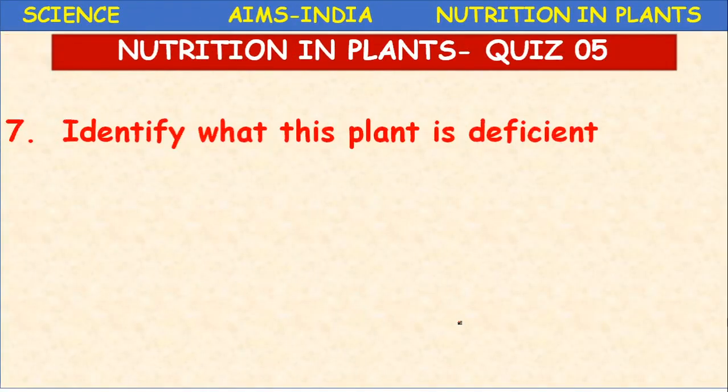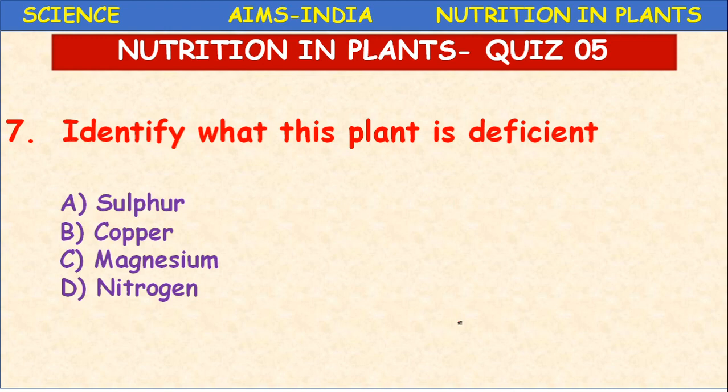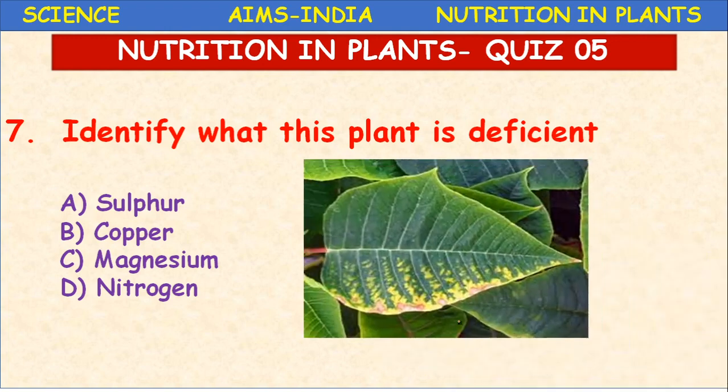Next, identify what this plant is deficient in. Sulfur, copper, magnesium, nitrogen. See here the leaf has yellowish spots and drying at the edges.